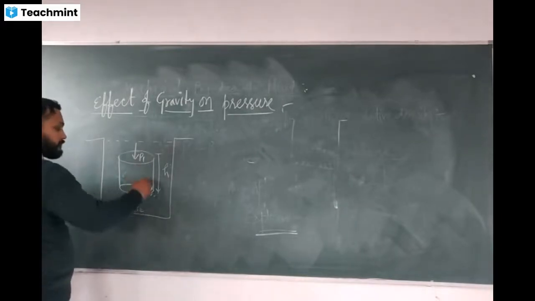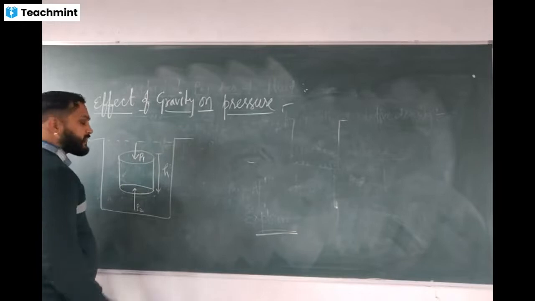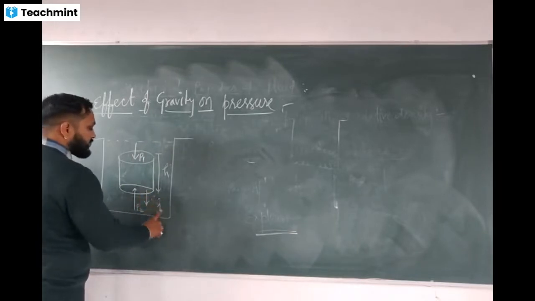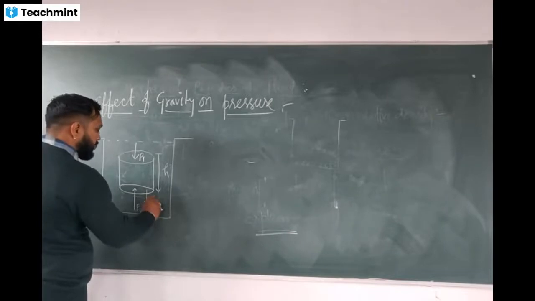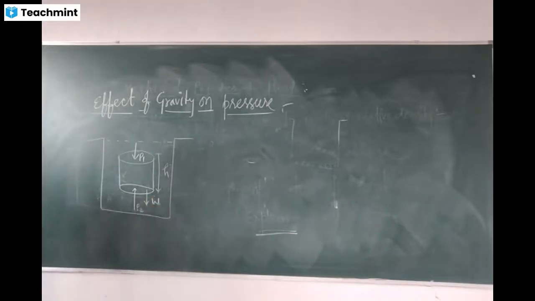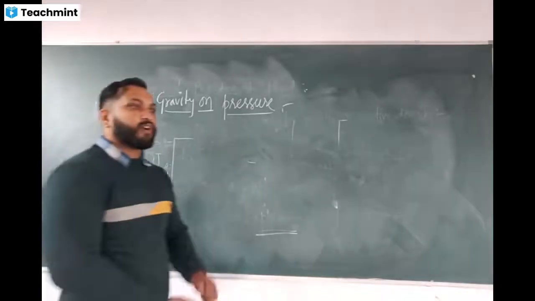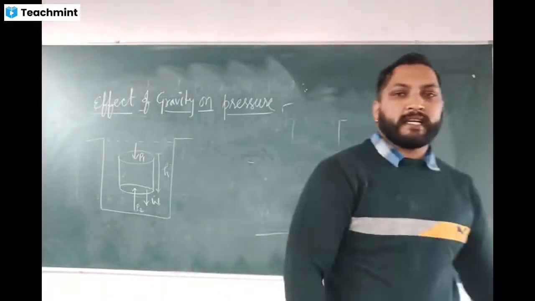Also, because it is a vessel, it will always apply some force in the downward direction equal to its weight. This is any container we have placed inside the liquid, and we are talking about fluid statics.